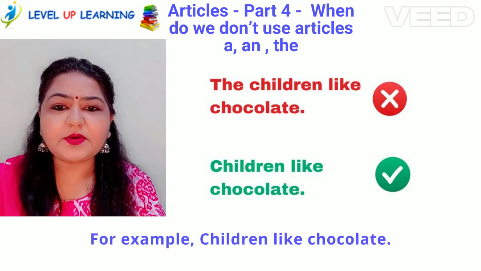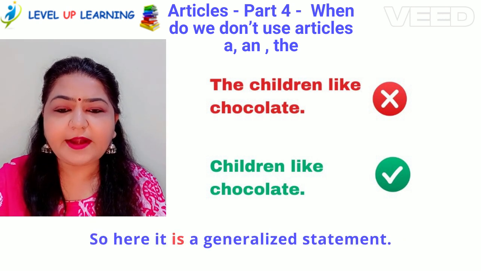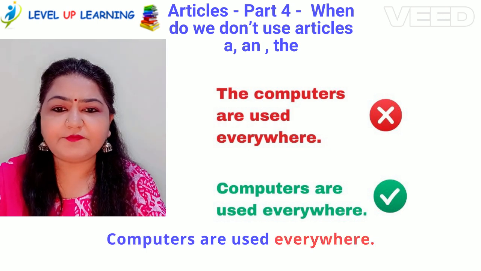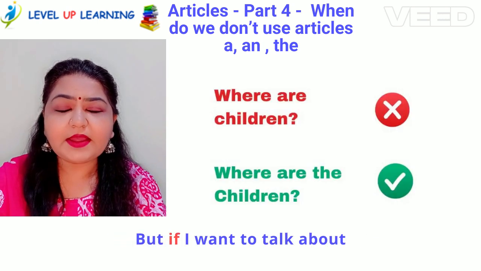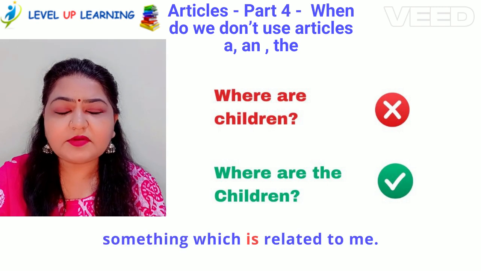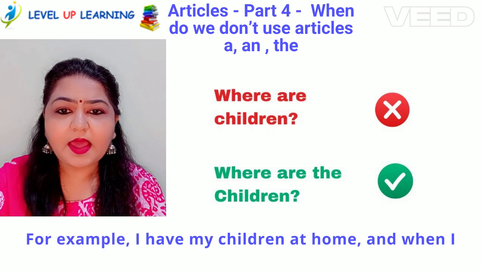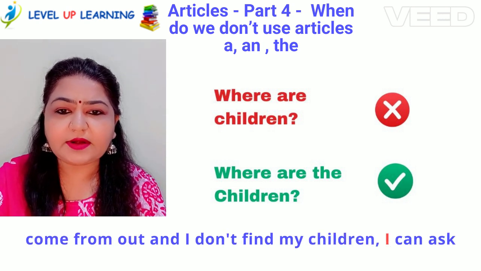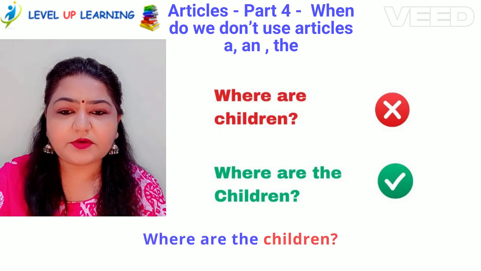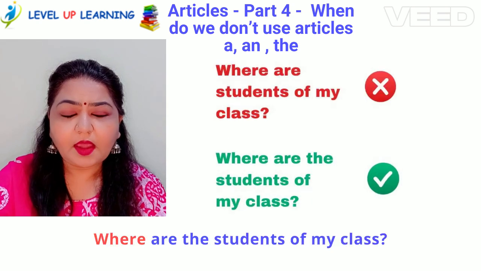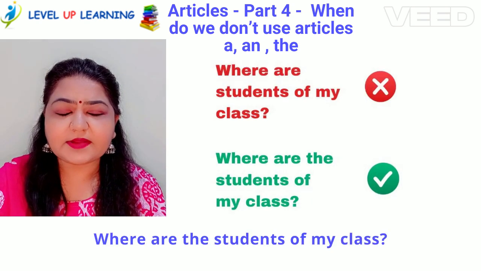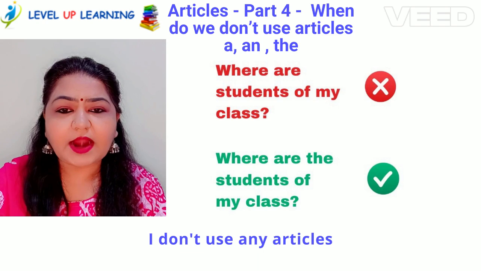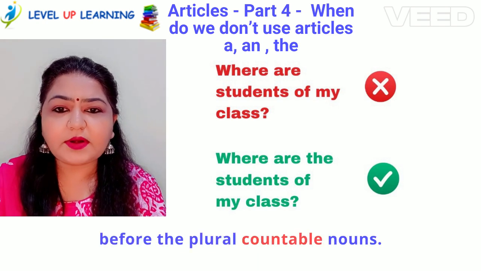For example, children like chocolate. Here it is a generalized statement: children like chocolate. Computers are used everywhere, second generalized statement. But if I want to talk about something related to me, for example, I have my children at home, and when I come from outside and I don't find my children, I can ask, where are the children, which is related to me. Where are the students of my class, related to me. So if I am making a generalized statement, I don't use any article before plural countable nouns.